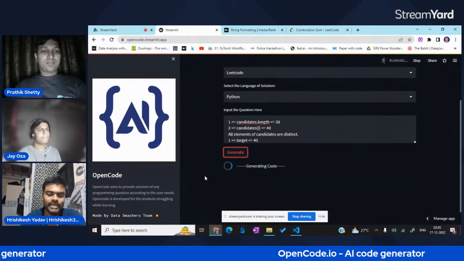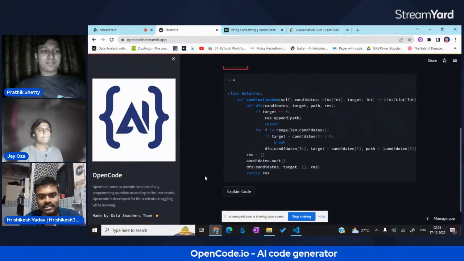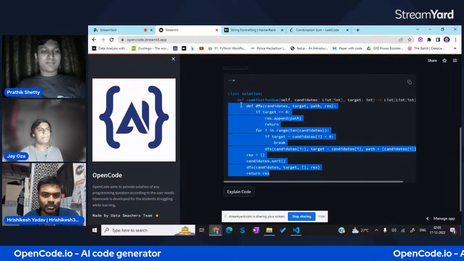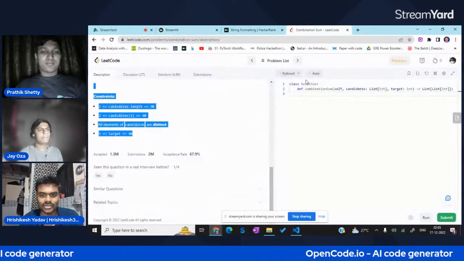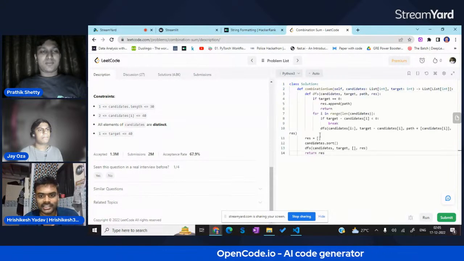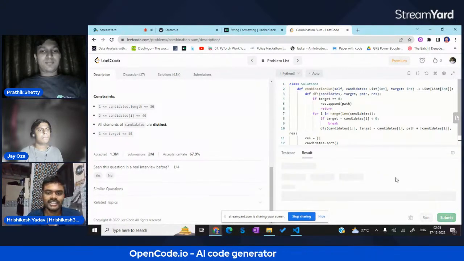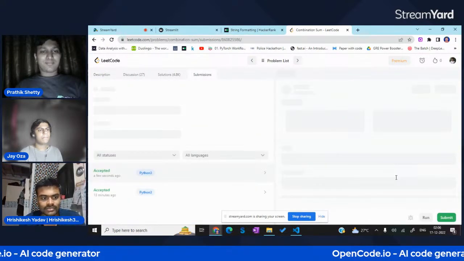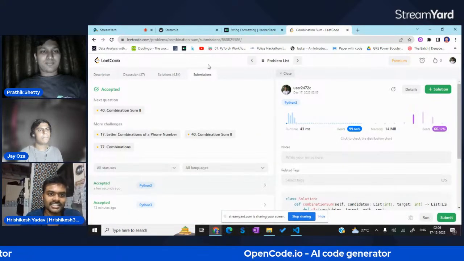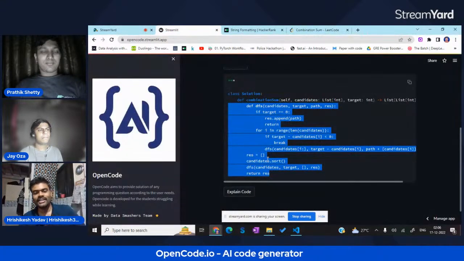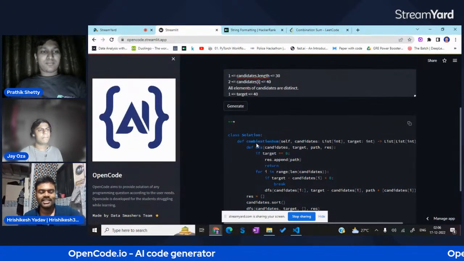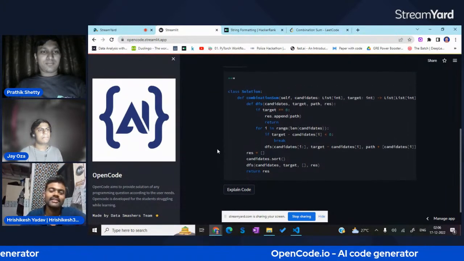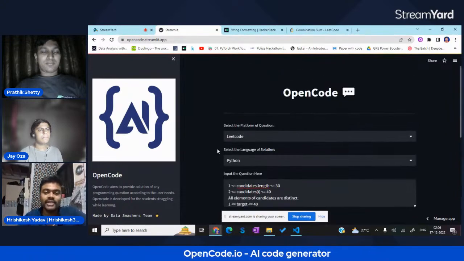Then we'll click generate. By using Codex, in like 2 seconds we got the code. We just need to copy this and paste it here, and we'll see whether the code generated by the model is correct or not. Okay, great, it's correct. It's accepting. So here we can see how easily it generated the code. Here is the explain code, on which we are working to give a more detailed documented version.